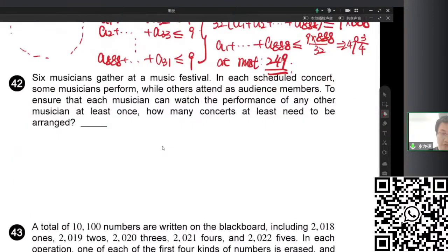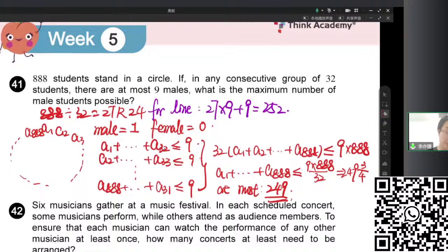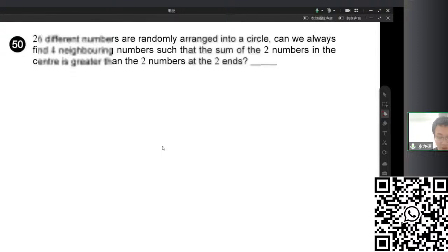Okay, now 42. Maybe we don't start with 42. We move to a very similar question, which is 41. So it's the last question of today, question 50. Why 50? Because it's also making some numbers into a circle. But now this is an RMO round 2 question.